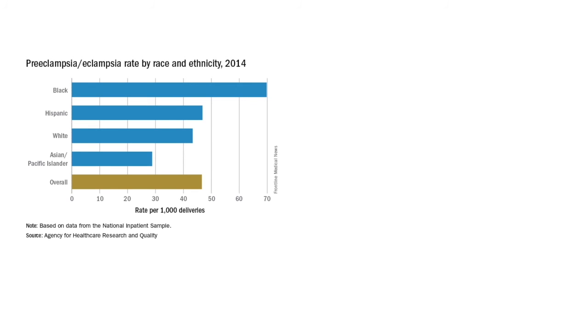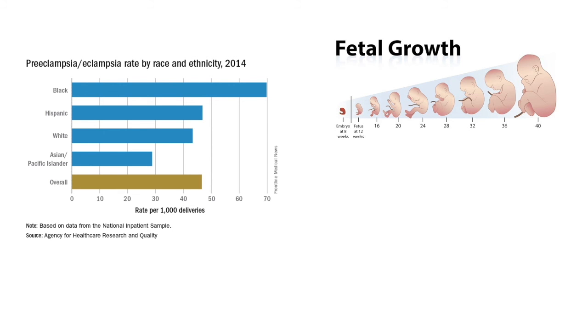The rate of preeclampsia and eclampsia for Black women is 61% higher than it is for white women, and 50% higher than for women overall, according to the Agency for Healthcare Research and Quality. Finally, compared with all other deliveries, preeclampsia deliveries were the most likely to have adverse infant outcomes: poor fetal growth, 74.6 versus 25.9 per 1,000 deliveries, and fetal distress, 1.8 versus 1.2 per 1,000 deliveries.